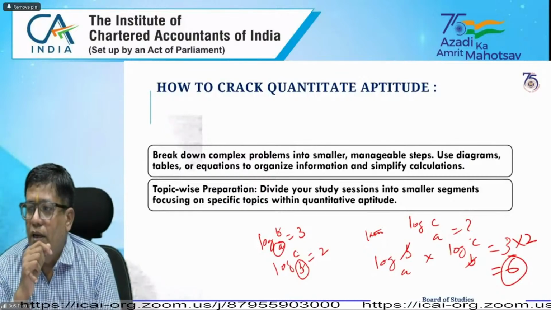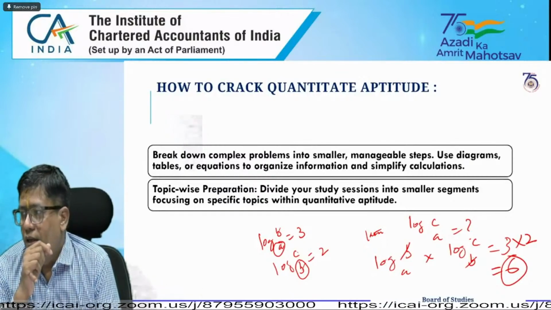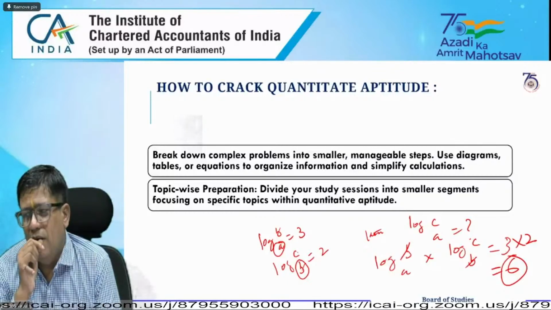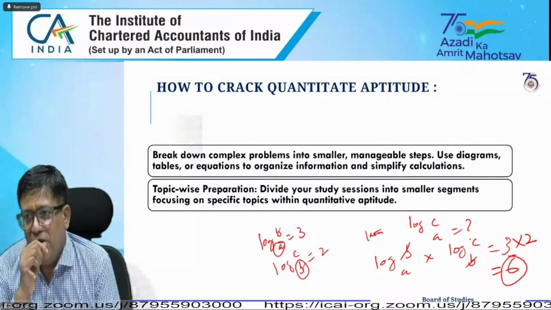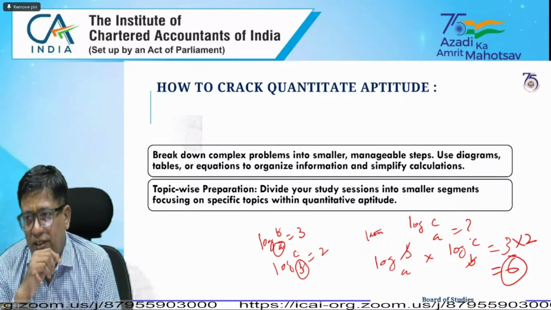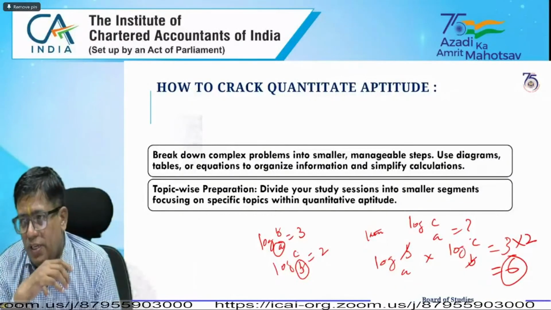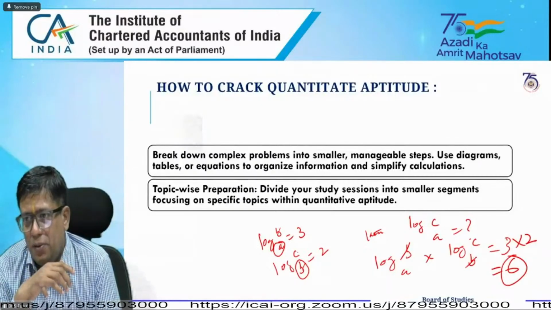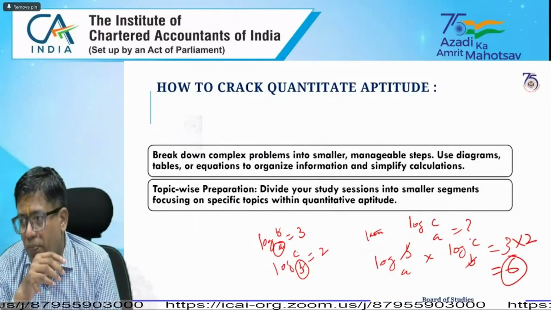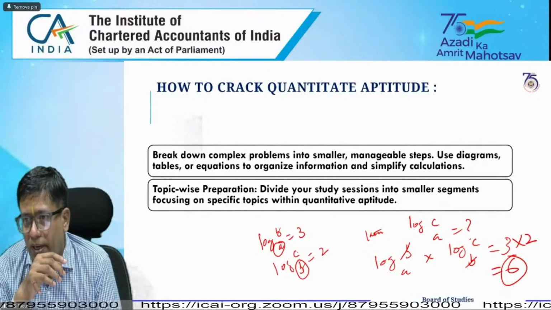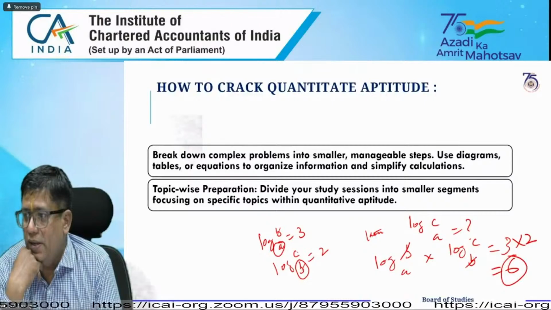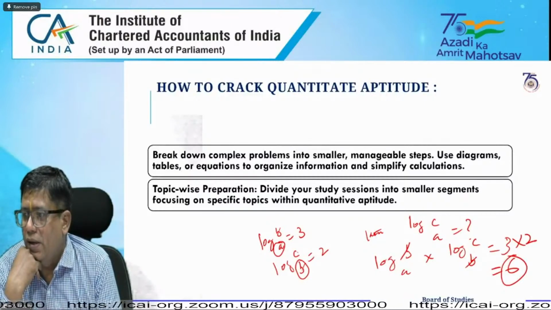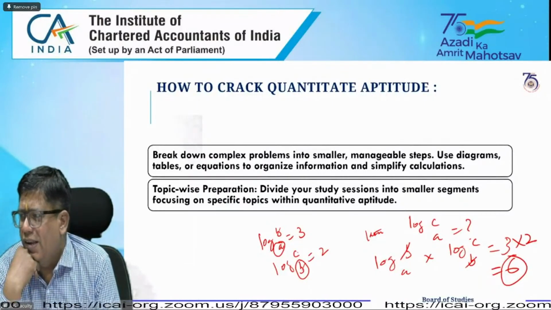My doubt was that I face problems in solving probability using De Morgan's formula. De Morgan's formula? Simple. A union B whole complement equals A complement intersection B complement. What do you get? Sir?